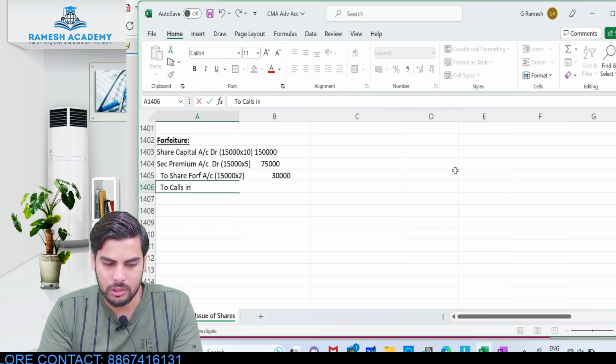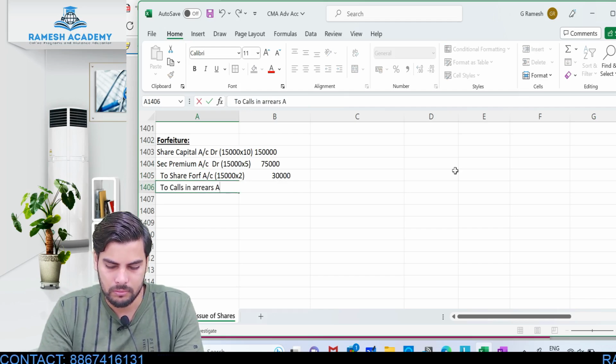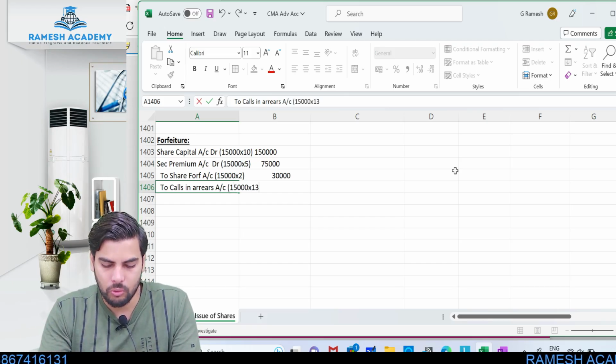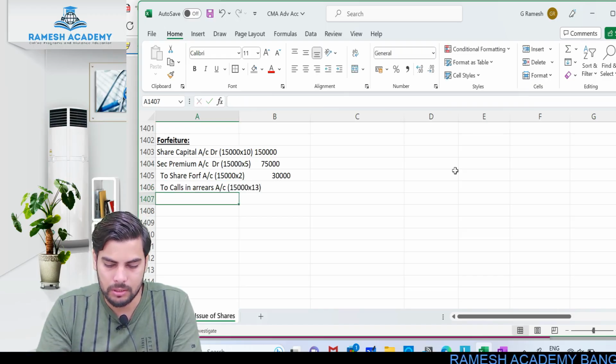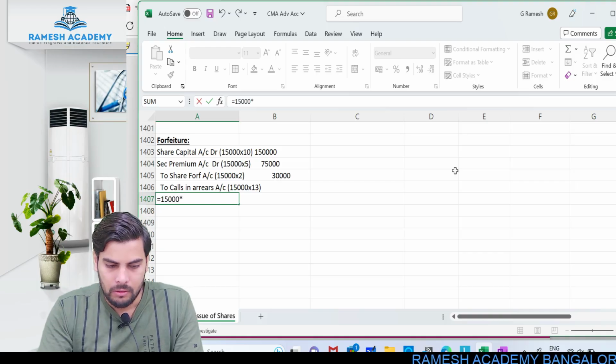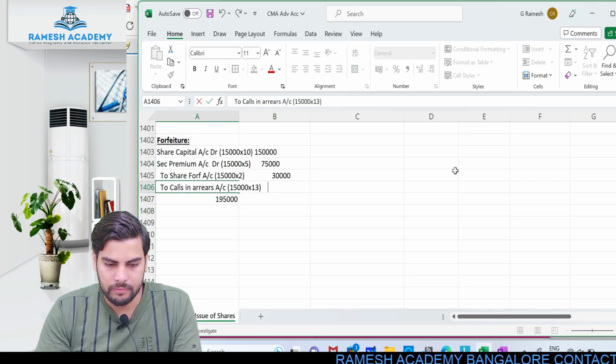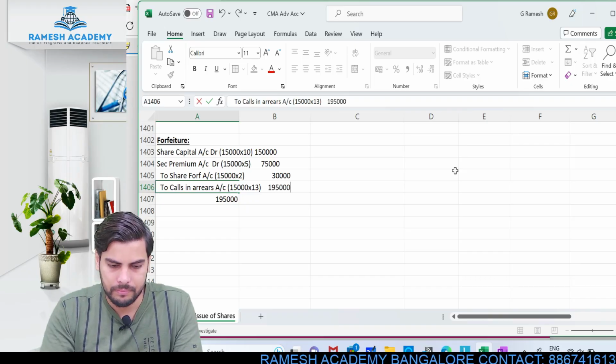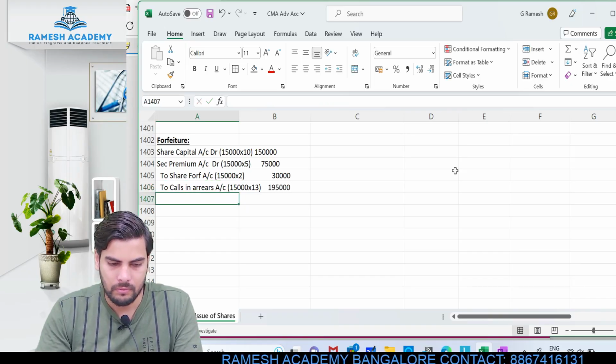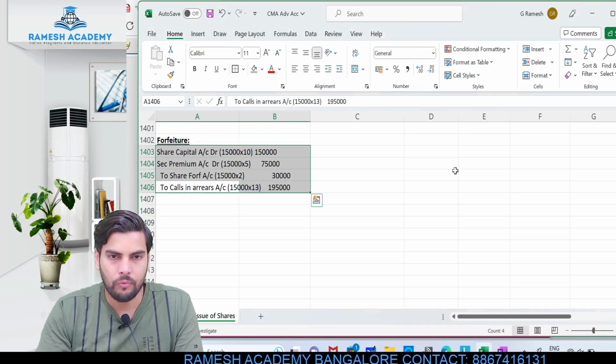So 2 calls in arrears, 15,000. Out of 15 rupees, if only 2 rupees is collected, it means 13 rupees wouldn't be collected. So this would be how much? This would be 1,95,000. This is how the journal entry for forfeiture would be.